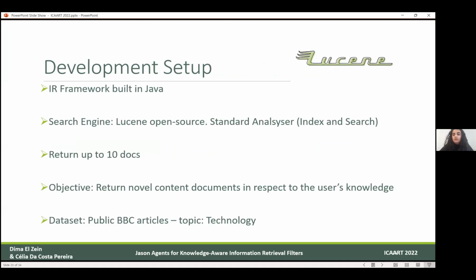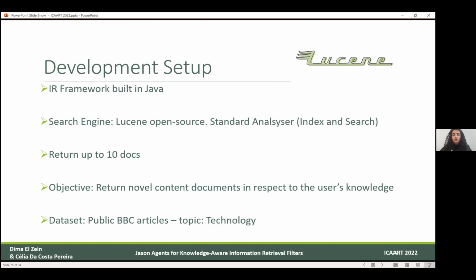And as stated before, JSON is open source and is written in Java, which was very practical to develop. So we developed the information retrieval filter. We integrated it with the extended version of JSON using Java. The chosen search engine was Lucene, which was also open source. Just to note, we use the standard analyzer for both indexing and search. The setup was set to return 10 documents, just to simplify the example for this presentation.